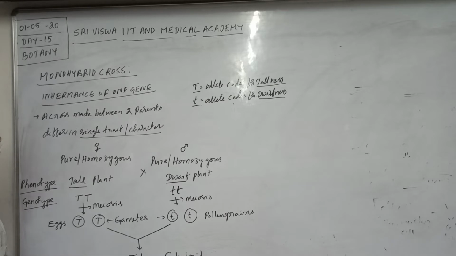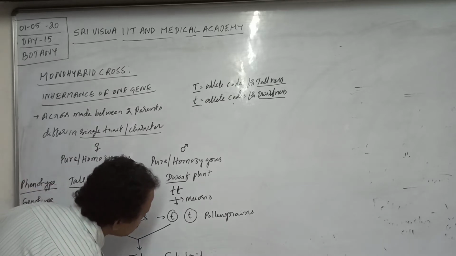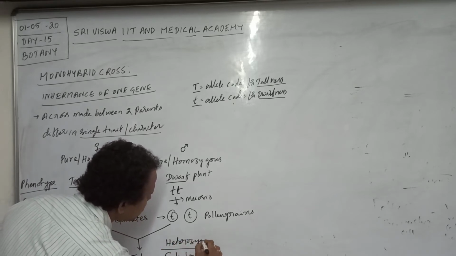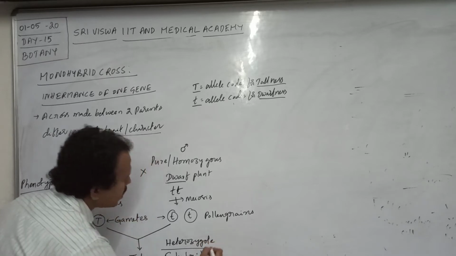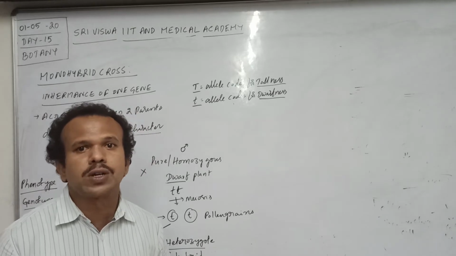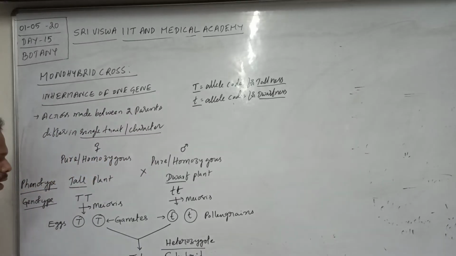As two different alleles of a gene are present here, is this F1 hybrid a homozygous individual or a heterozygous individual? The F1 hybrid is always a heterozygote. It is a heterozygous individual, genotypically capital T, small t.